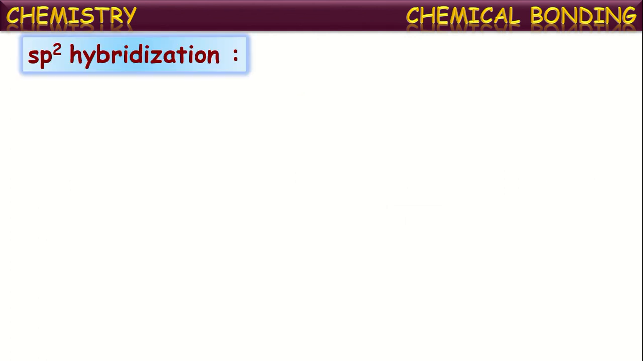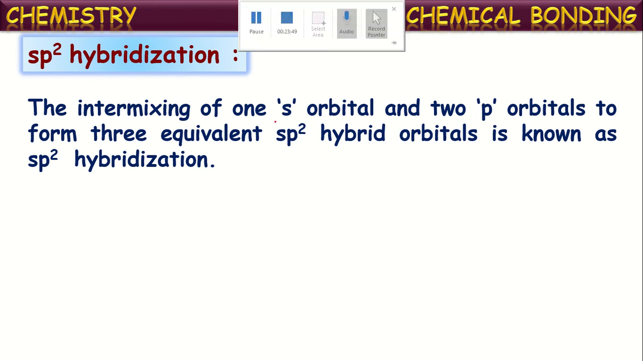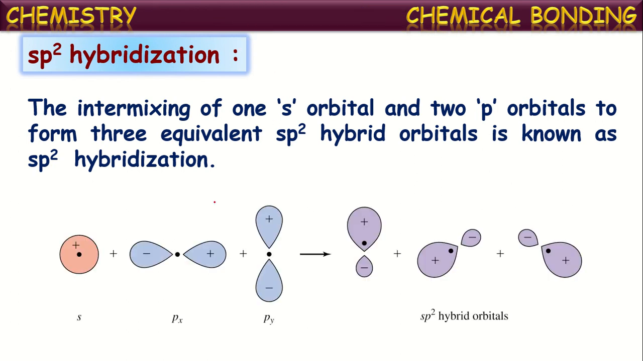Next, let us see another kind of hybridization, that is sp2 hybridization. The intermixing of one s orbital and two p orbitals of an atom to form three equivalent sp2 hybrid orbitals is known as sp2 hybridization. One s orbital and two p orbitals intermix with each other to form three equal-energy hybridized orbitals. This phenomenon is called sp2 hybridization, and these orbitals formed are called sp2 hybridized orbitals. Each of these represents one sp2 hybridized orbital.